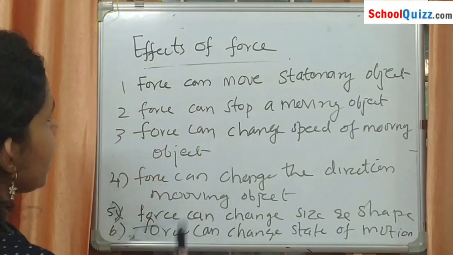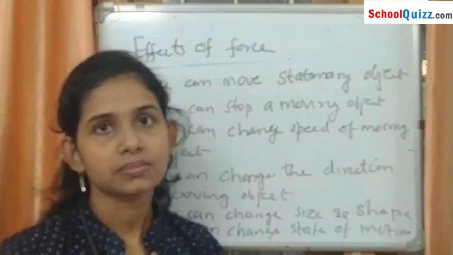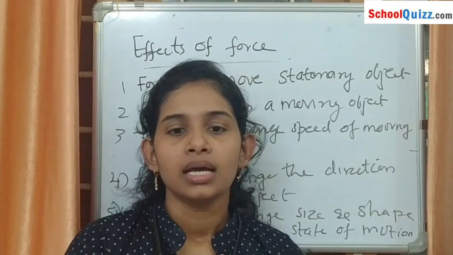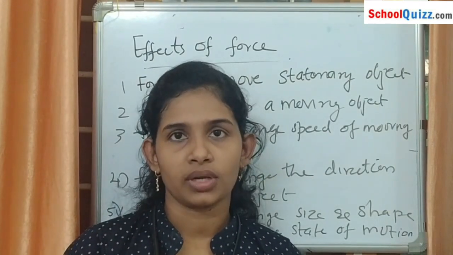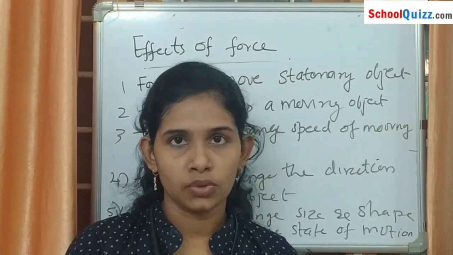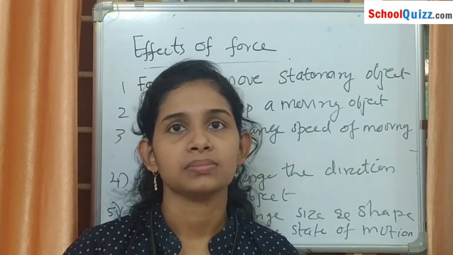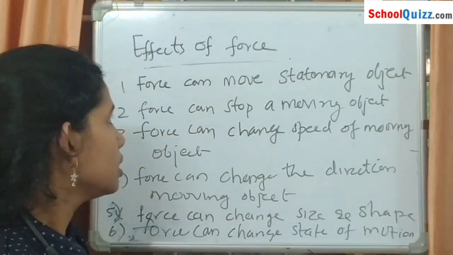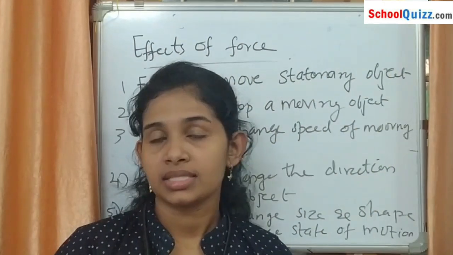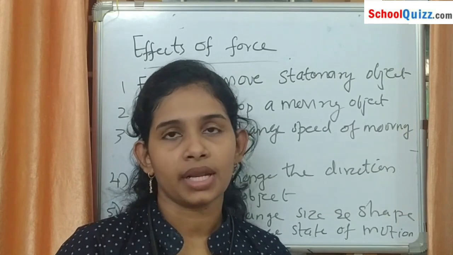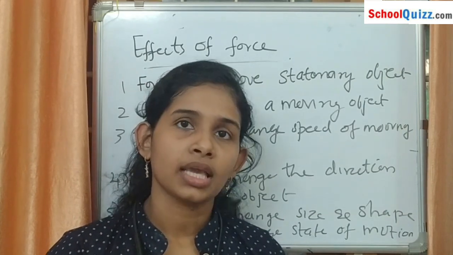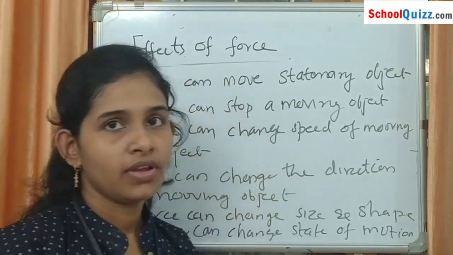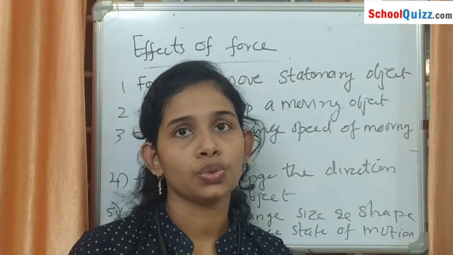First one, a force can move a stationary object. Take a ball on a level surface like a tabletop, concrete floor, etc. Then gently push it along the level surface. What happened? It begins to move by the applied force. We can see the same condition on a football ground. Players kick a stationary football during a penalty kick. Then what happened? The ball will move towards the goal.